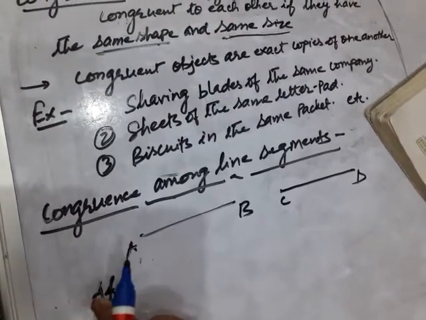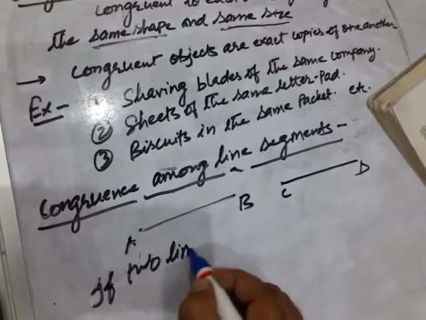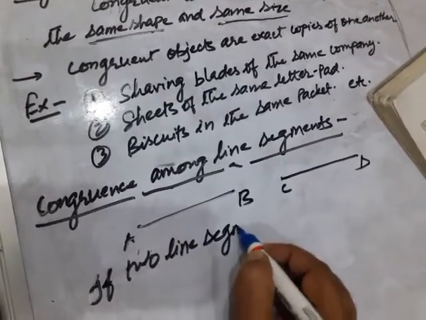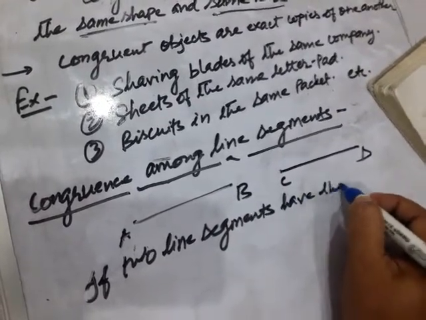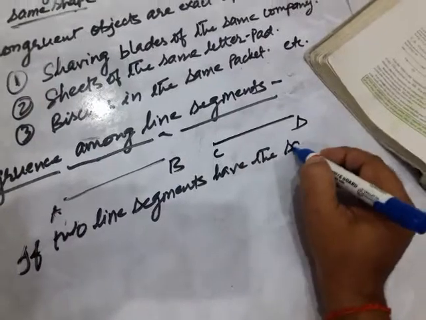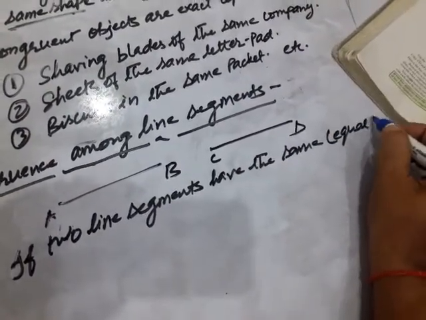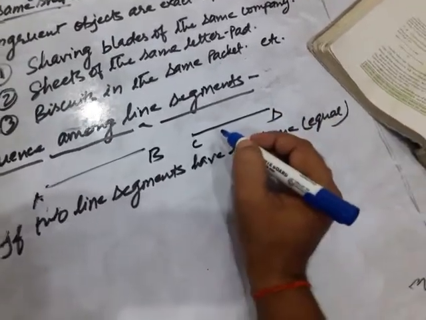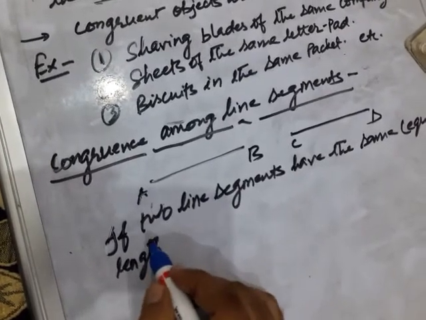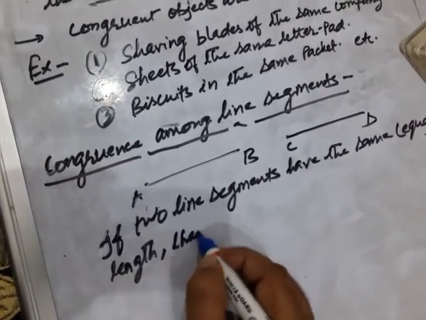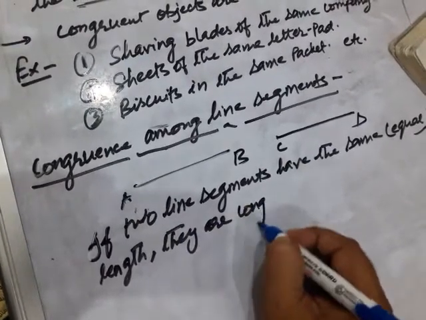Here you write: if two line segments have the same, means equal, length, they are congruent.